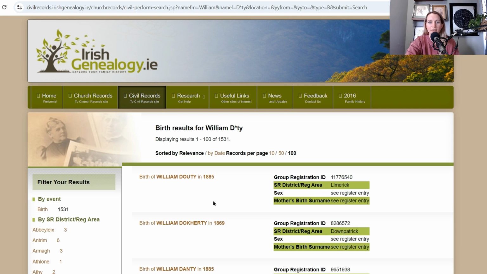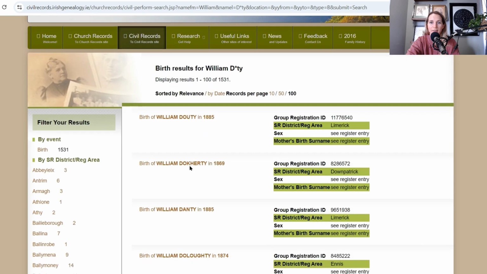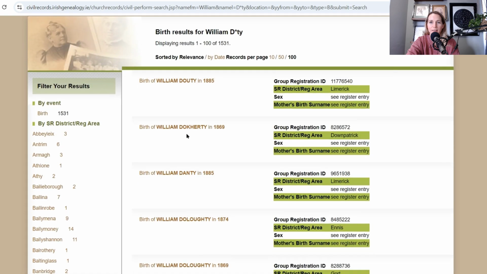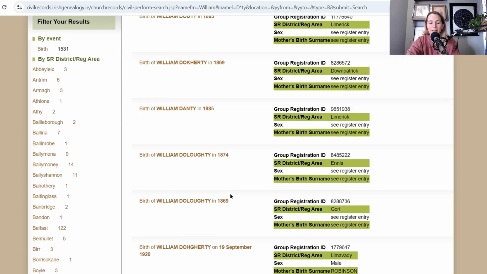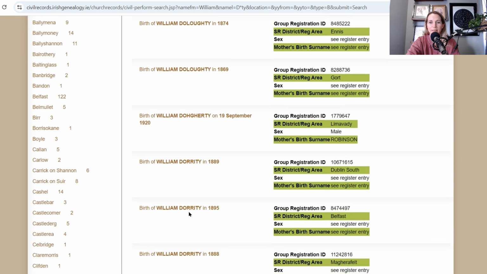Okay, so when you look at the results here, there are 1,531 possible results. You can see how, since we have William and then that asterisk, it has everything that's a D and then a T-Y ending. Okay, so we've got lots. Doherty, so that looks like it could have been spelled or indexed incorrectly. Doherty. Okay, we've got lots of different ones.